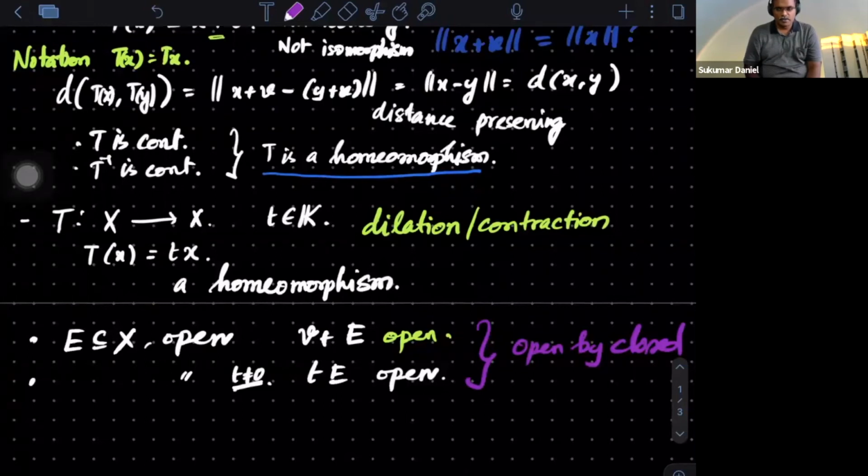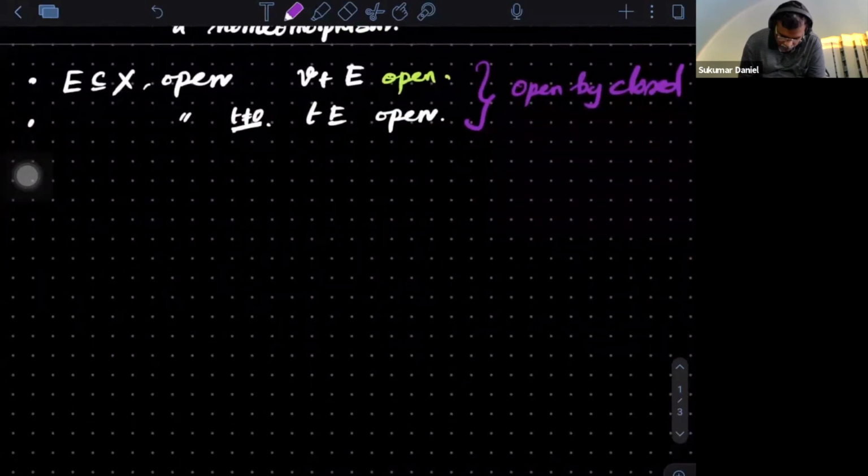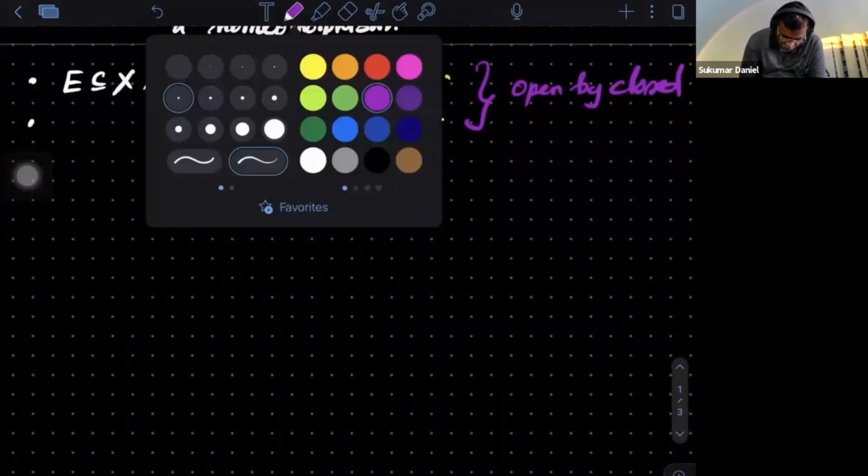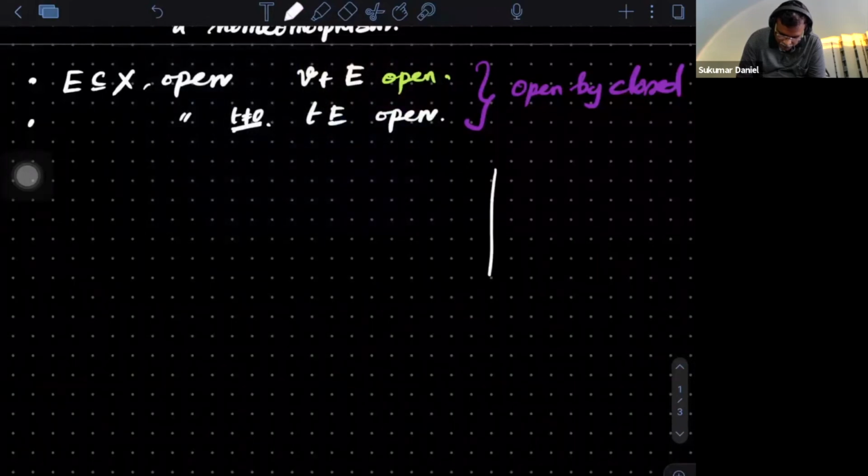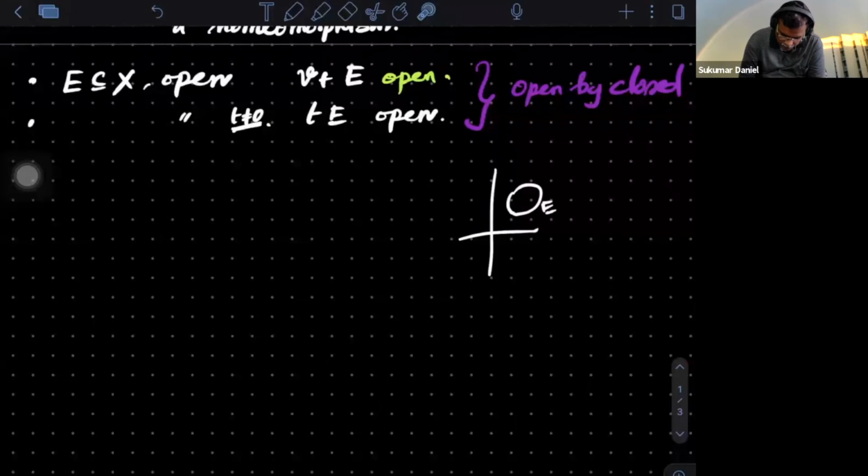If I start with a closed set, what is this v plus E? It is a translation. So think of the picture in the background. If I'm in a plane, I have some open set called E, not necessarily an open ball. This is some open set.